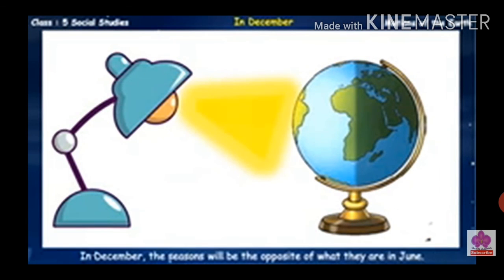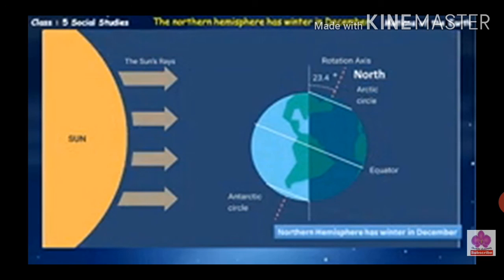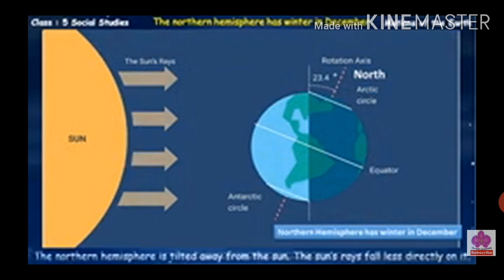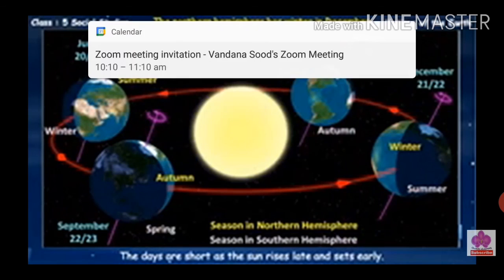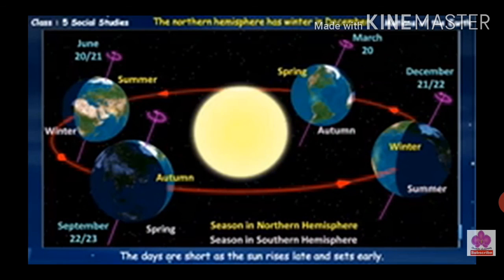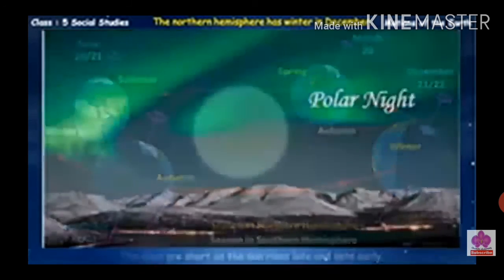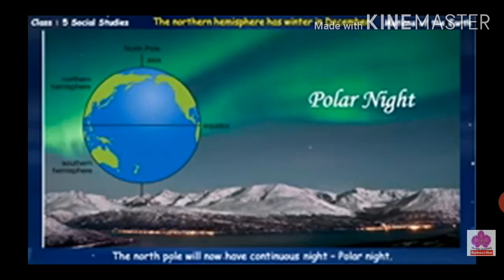In December, the seasons will be exactly opposite of what they are in June. The northern hemisphere has winter in December. The northern hemisphere is tilted away from the sun. The sun's rays fall less directly on it. The days are short as the sun rises late and sets early. The North Pole will now have continuous night, polar night.